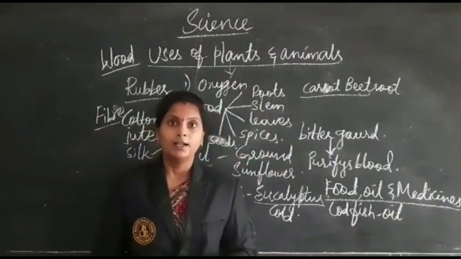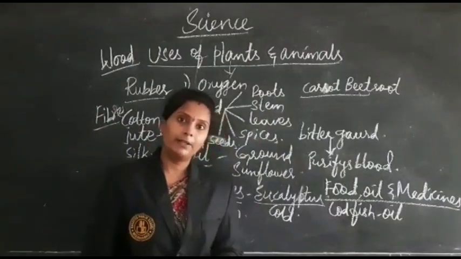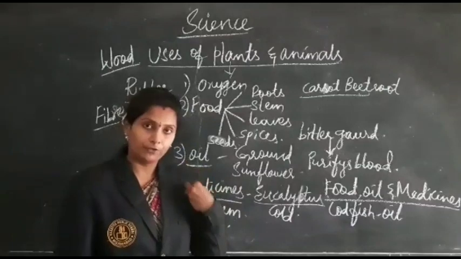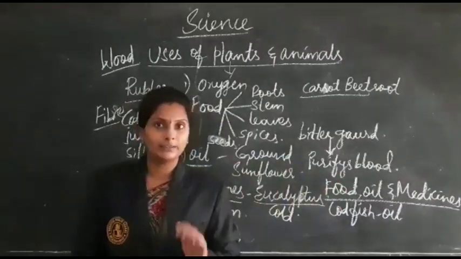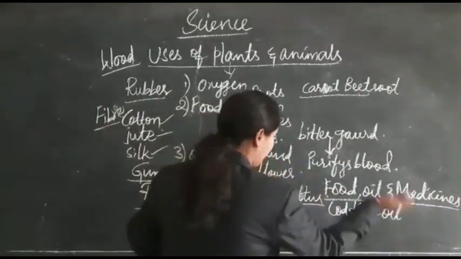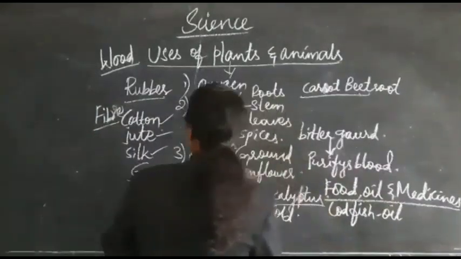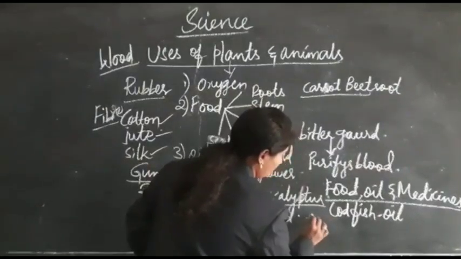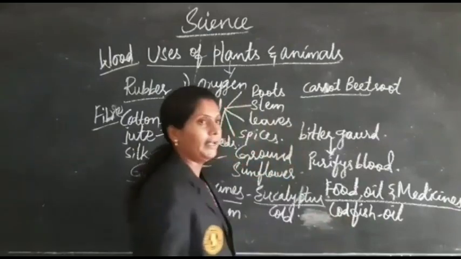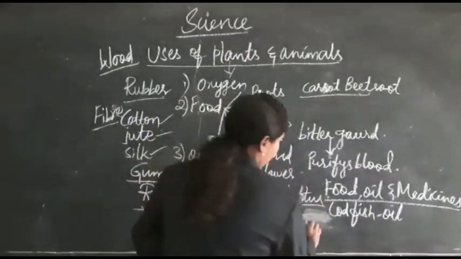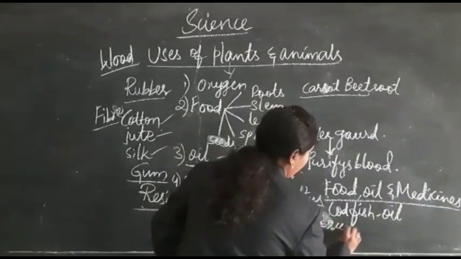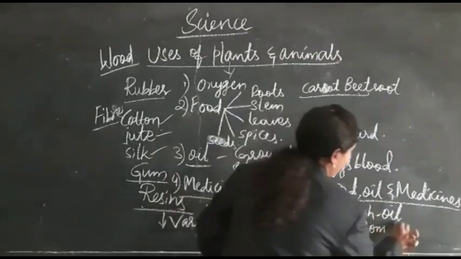And also honey from the honeybees will be extracted, and that will be used as a food material, and also in medicines. Next, coming to silk and wool, which is fabric from animals.